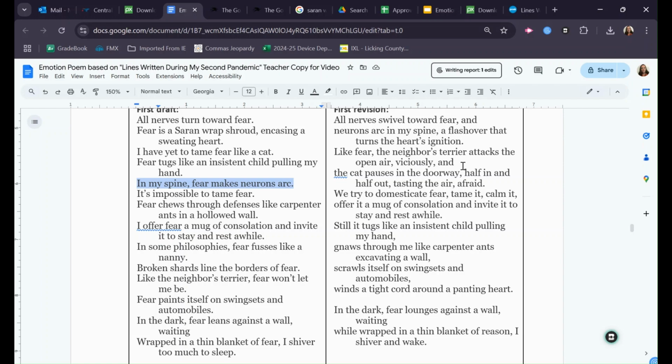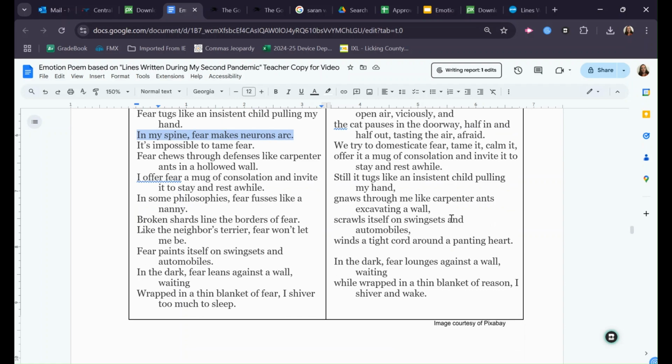Or it can mess with your expectations, where you read the first part of the sentence and you think it means one thing, and then you go to the next line, and it means something different. At any rate, I added a few more breaks in the lines so they weren't all end-stopped, which I think helped the rhythm. Okay, I made a couple other changes in here. Again, I'm happy with the changes I made. It's a better draft.